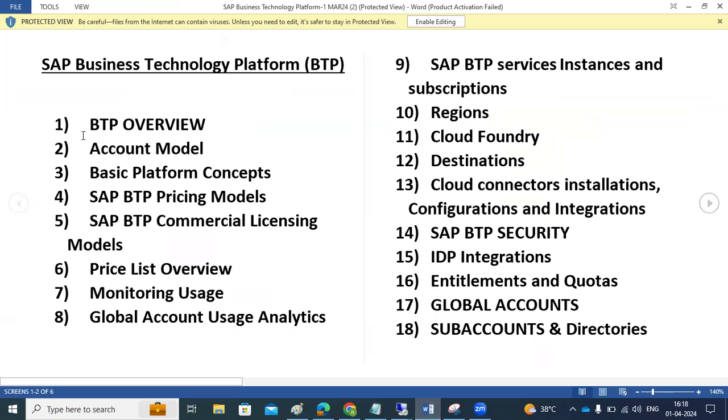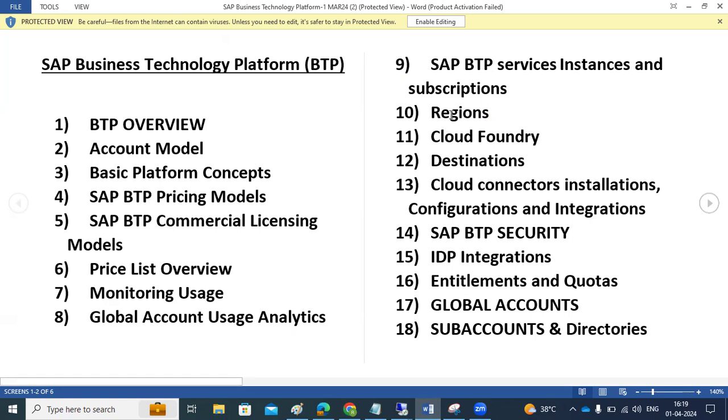In the same way, we will discuss the account overview, account models, and some of the basic platform concepts like regions, what regions are, and environments. Then all those things: what are the pricing models here? In the commercial model, what are the commercial models, and what services come under the commercial models here? Then the list overview, and monitoring the usage of your BTP accounts and all the services here, right?